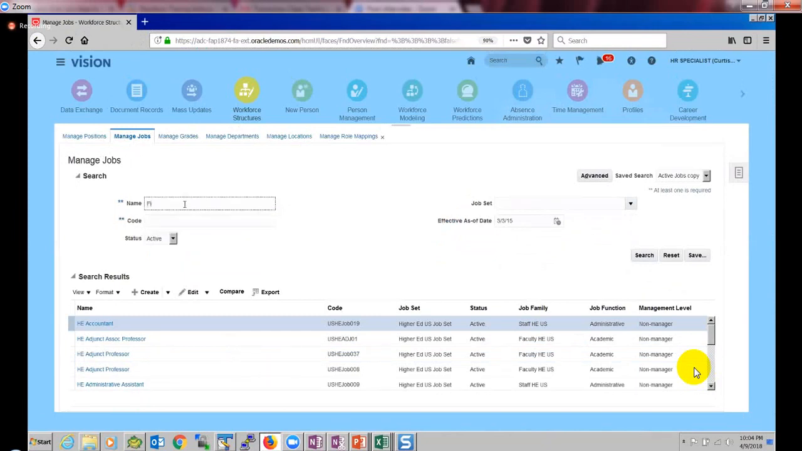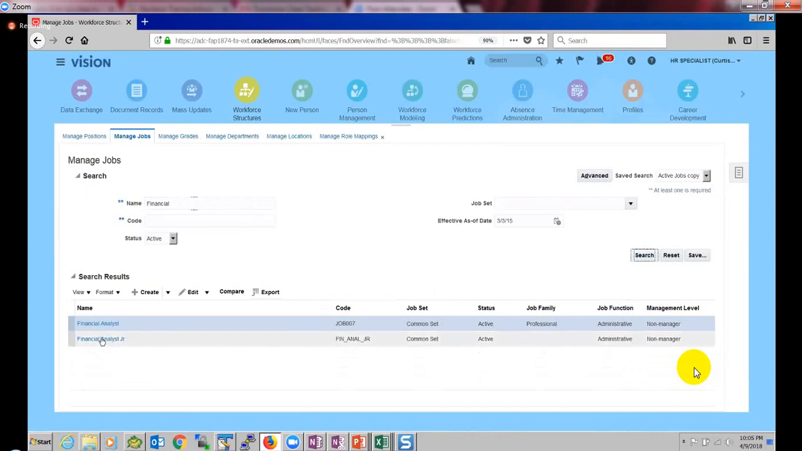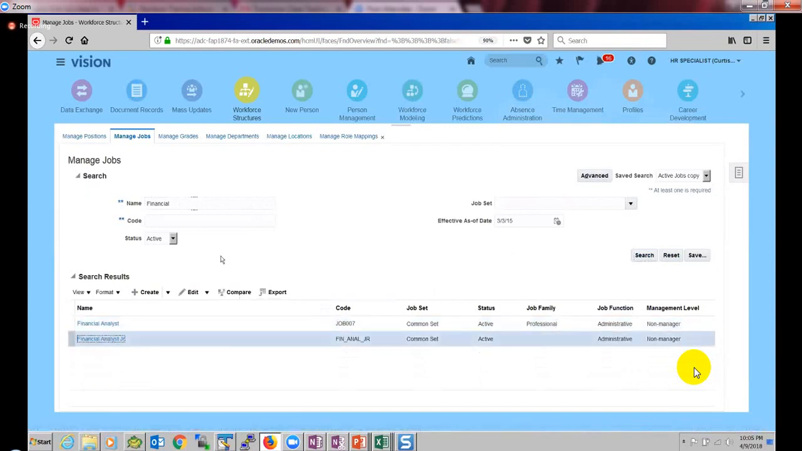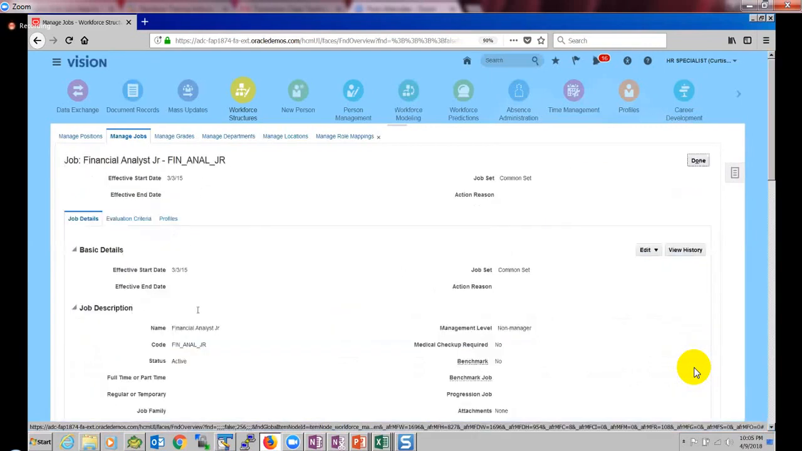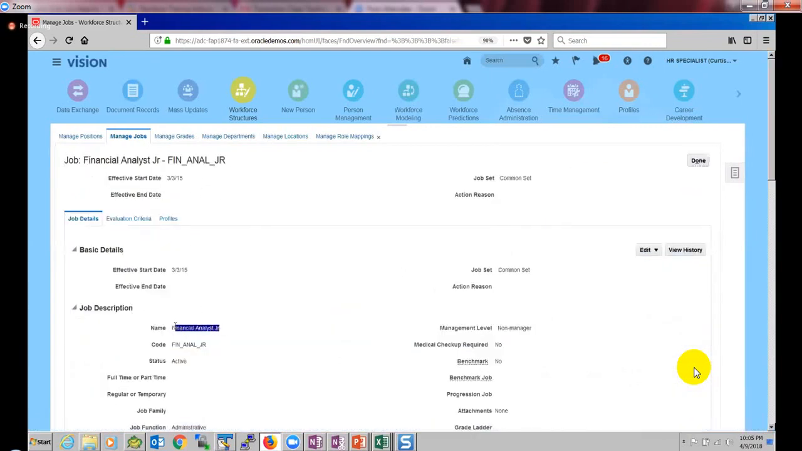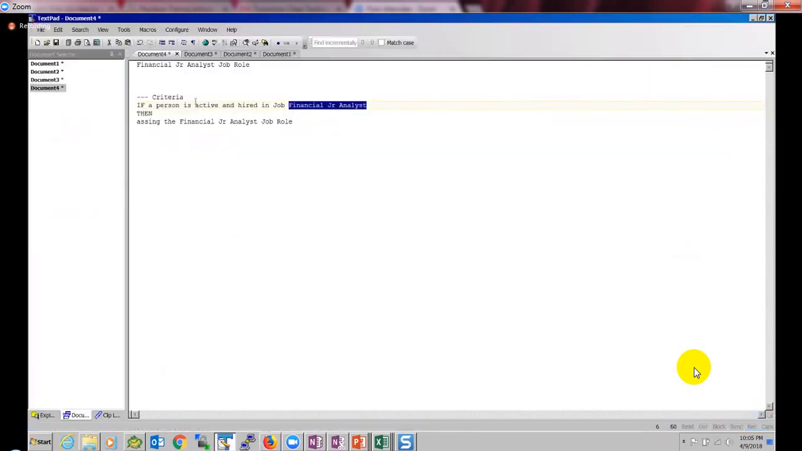So I will search for all the jobs that start with financial. There is a job called financial analyst junior. So we have an active job with financial analyst junior. My requirement is: if an employee is active and hired in the job financial analyst junior, then assign the role that we created yesterday. That's what my requirement is.